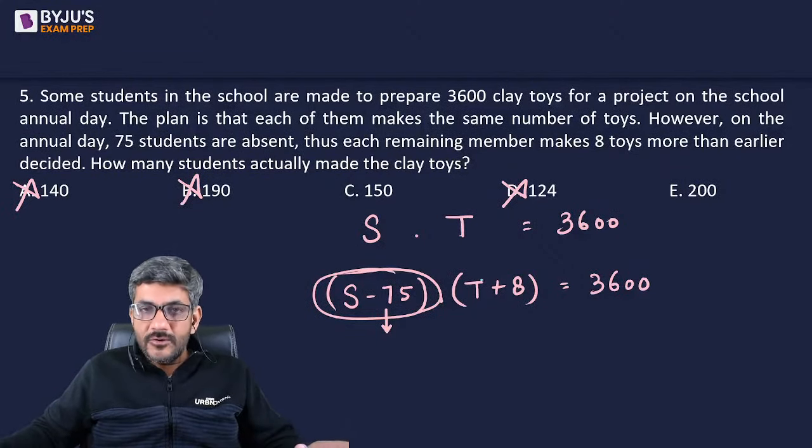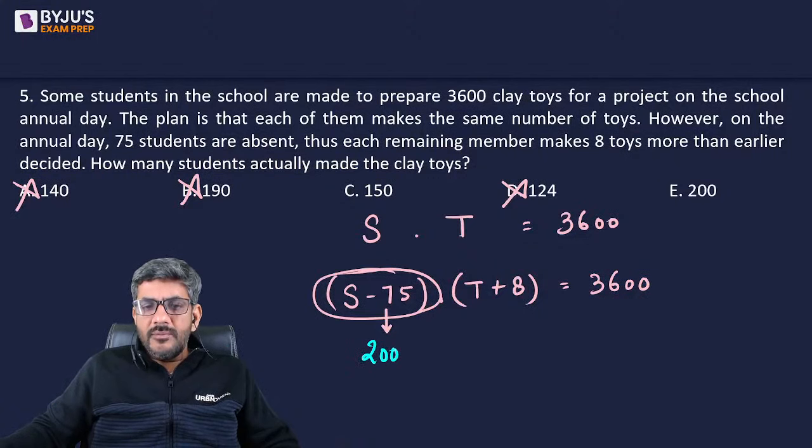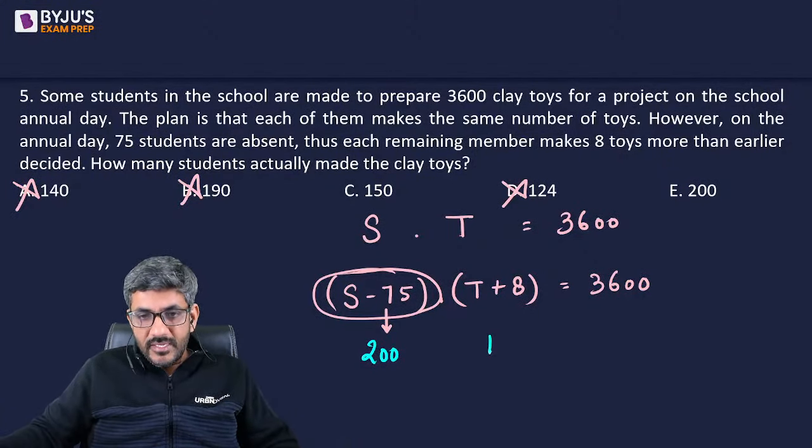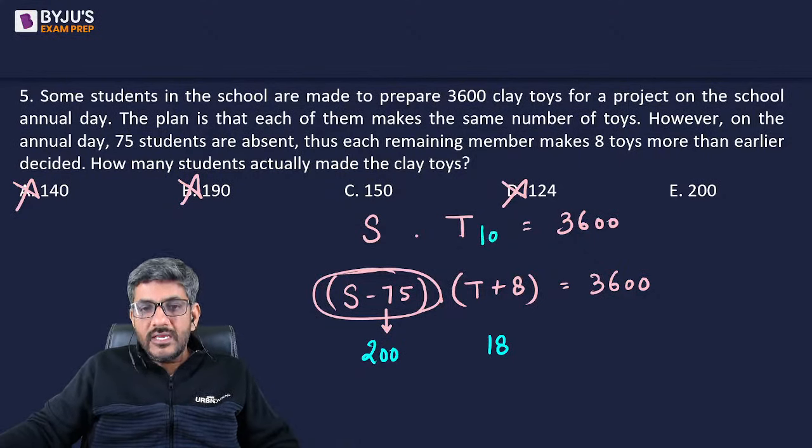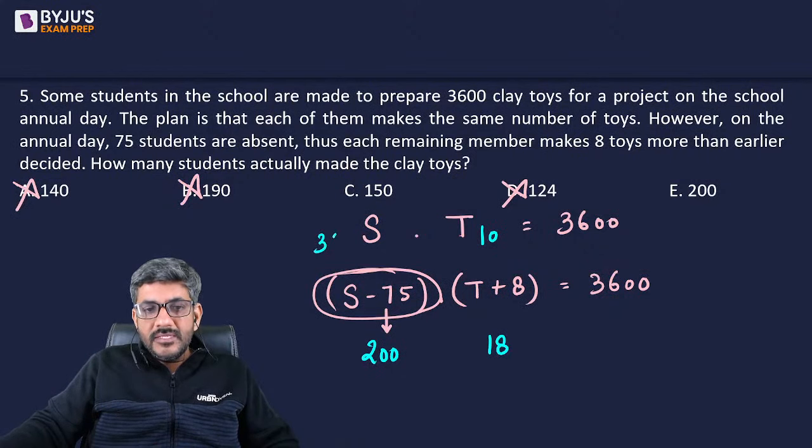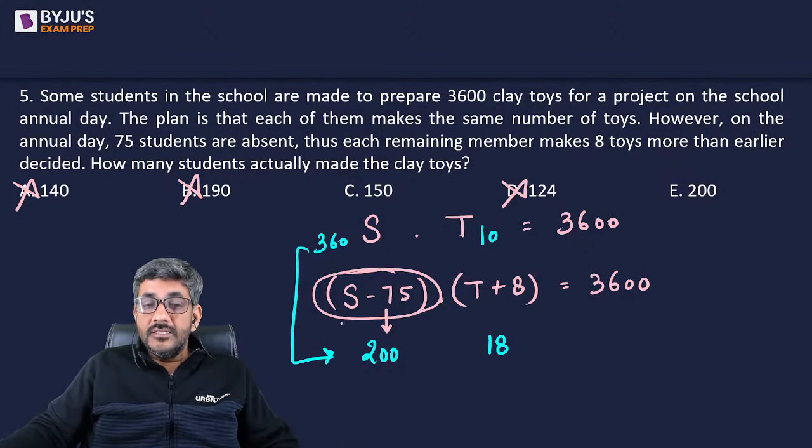सवाल आता है 150 200 का. I am more comfortable with 200. I'll use 200. So if I put 200 here, 200 से 3600 को divide कर देते हैं, it will be equal to 18. If this is 18, this should be equal to 10. If this is 10, this should be 360, but they do not differ by 75. They should differ by 75. They do not differ by 75. So this is also gone. My answer is option C, that is 150.